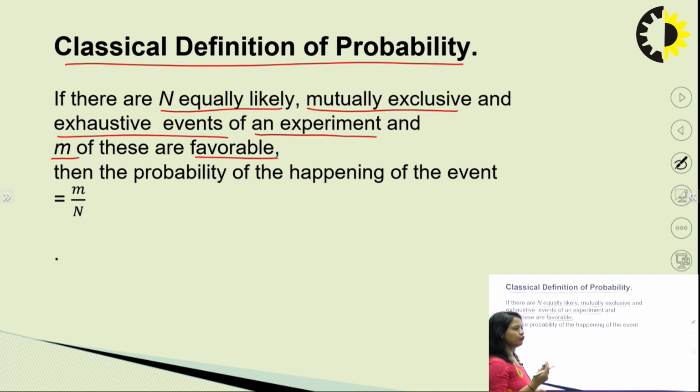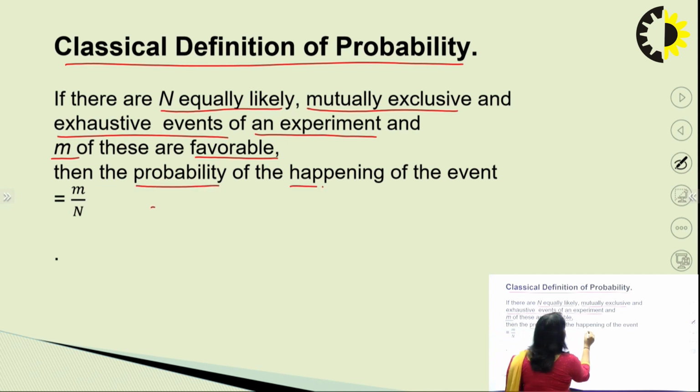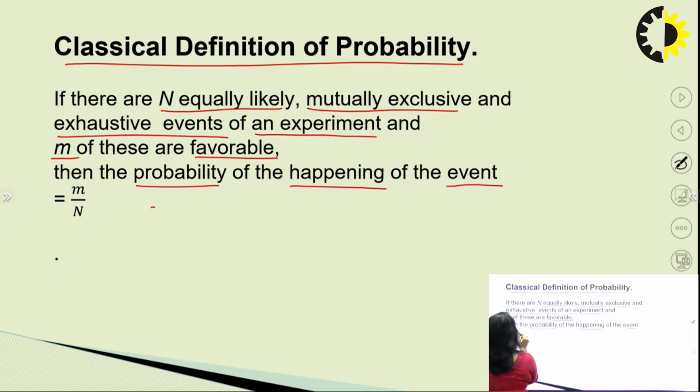Similarly, if we want 4 or 5 on our dice on the upward side, then getting 4 or 5 on the dice on the upward side will become a favorable case. So then the probability of happening of the event is given by m upon n. m is the number of favorable cases, n is your total number of equally likely, mutually exclusive and exhaustive events. So this will be the probability of the happening of the favorable case. Similarly, if we change our case, then the probability will change according to the study of the event we are doing.